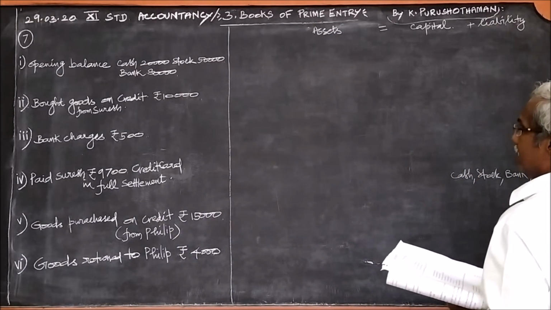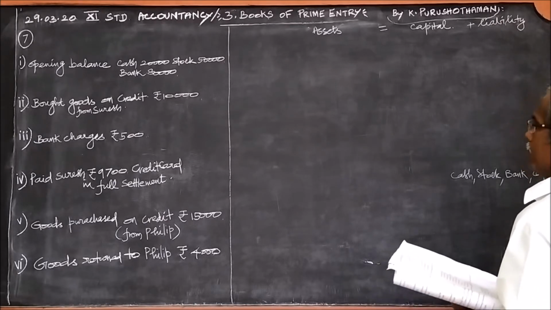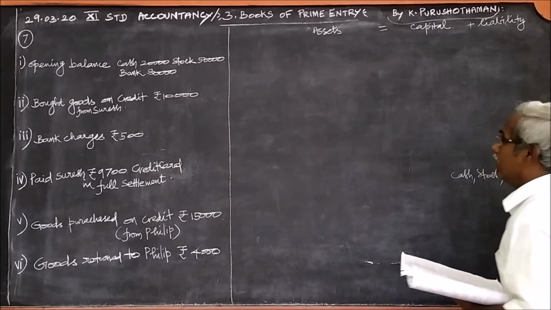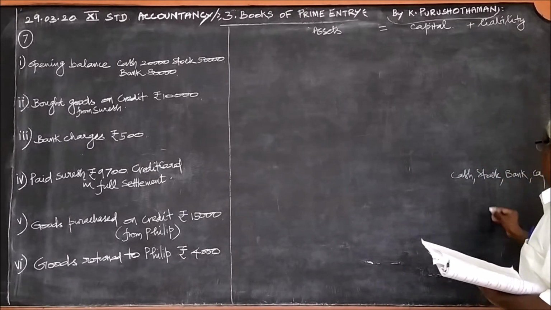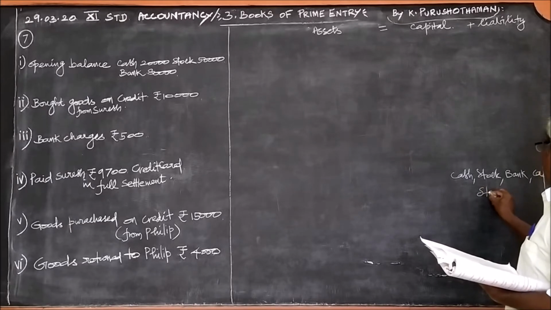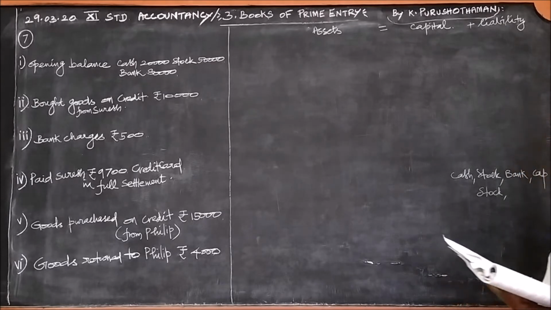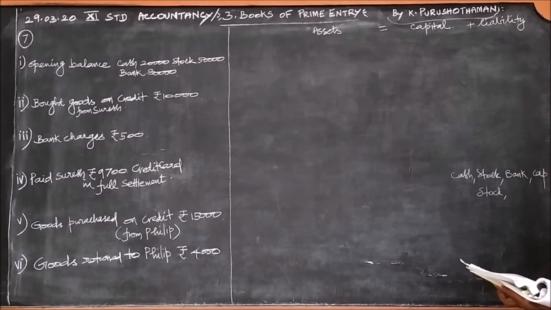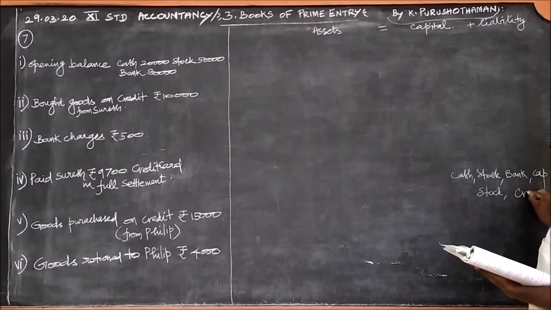Second transaction, bought goods on credit from Suresh. Whether it is on credit basis or cash basis, the goods will come into stock. Since it is bought on credit, the person who has sold to us is a creditor.